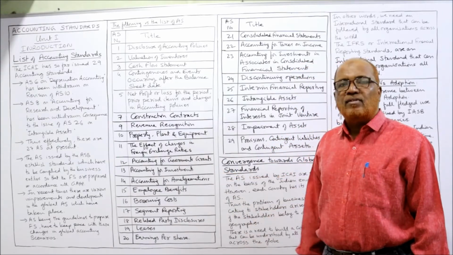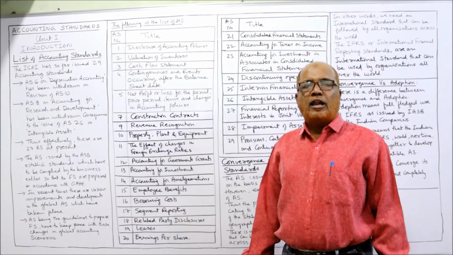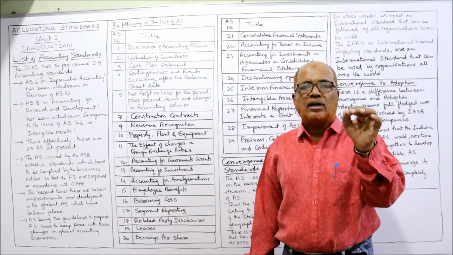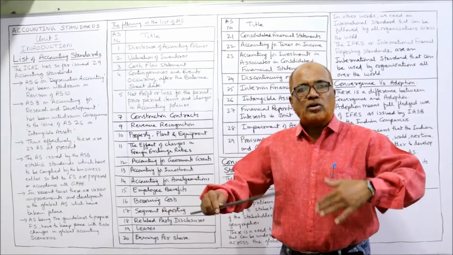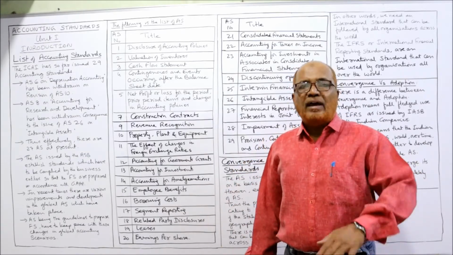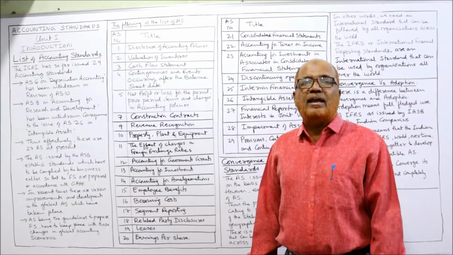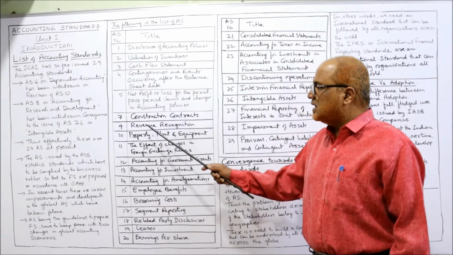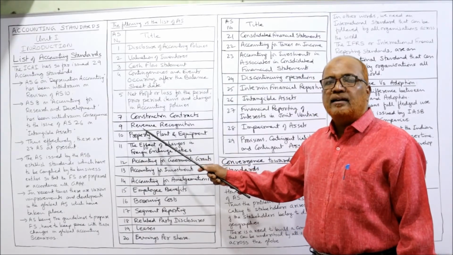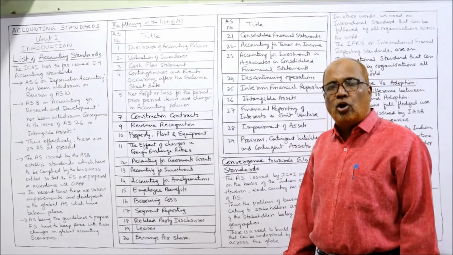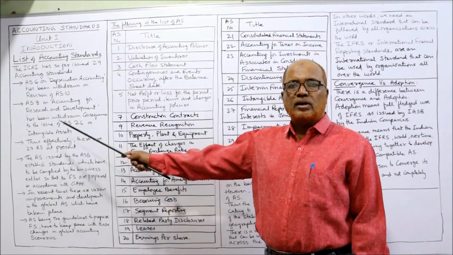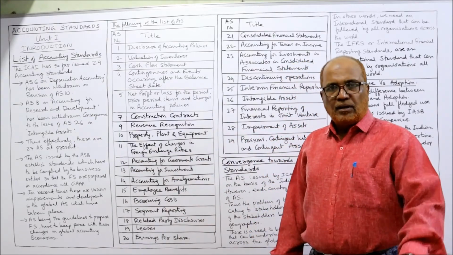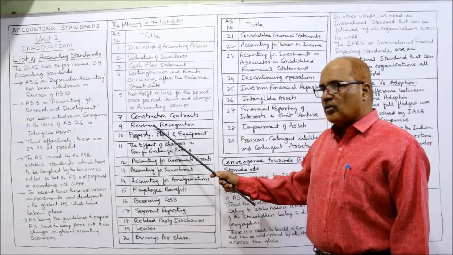Then 8th, revenue recognition. Recognition of the transaction and event is a very important part in the process of accounting. So when we have to recognize the revenue, on this topic accounting standard is given. That is 9th accounting standard. 8th accounting standard has been withdrawn. The 8th accounting standard was on accounting for research and development. That was withdrawn. So 9th, revenue recognition.